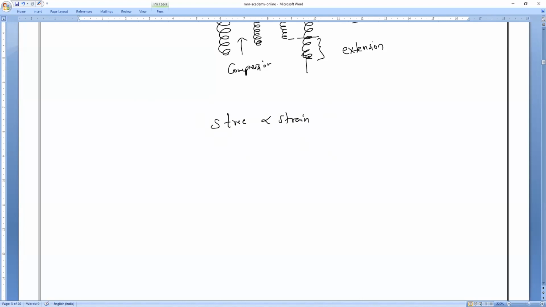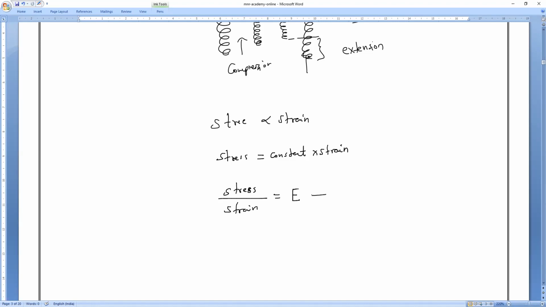I'll say constant. Stress is equal to constant into strain. Am I right? Then strain will come to this side, so stress divided by strain is equal to constant.